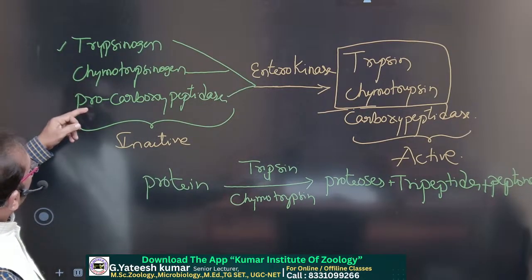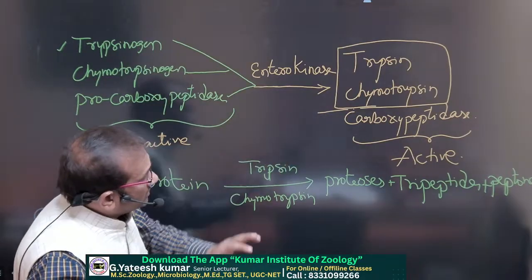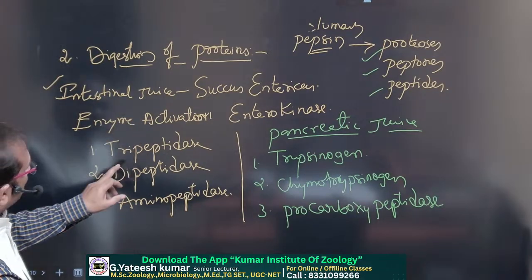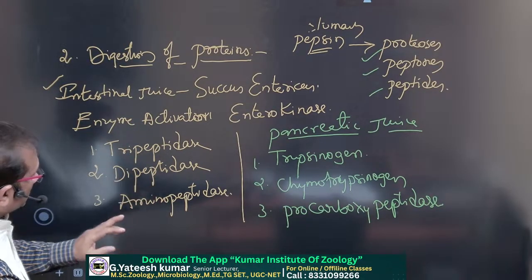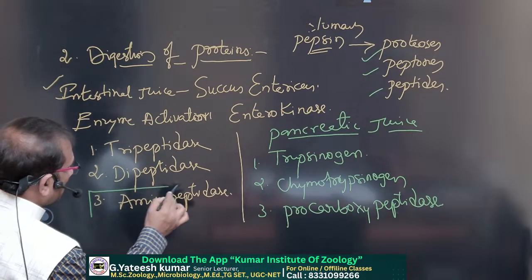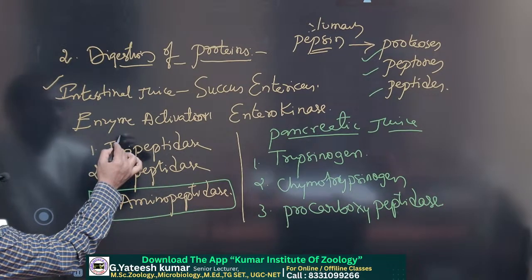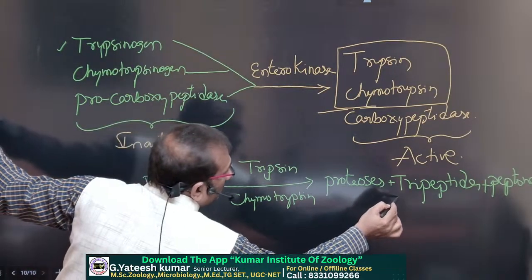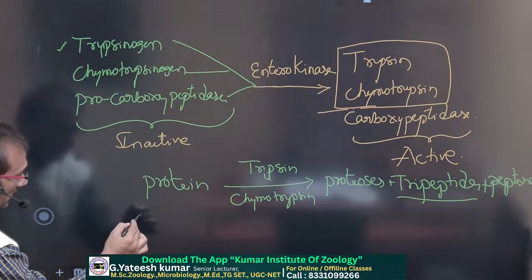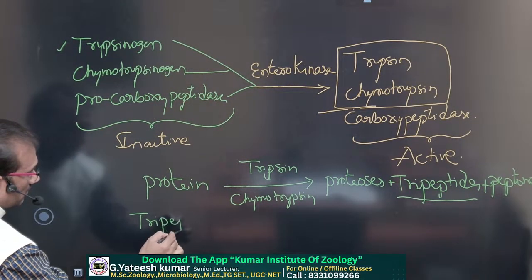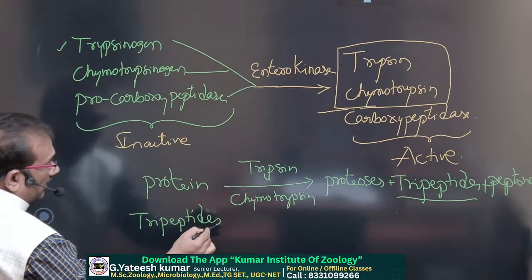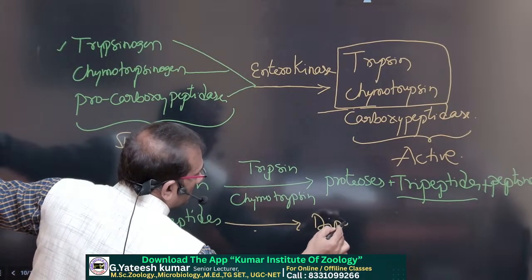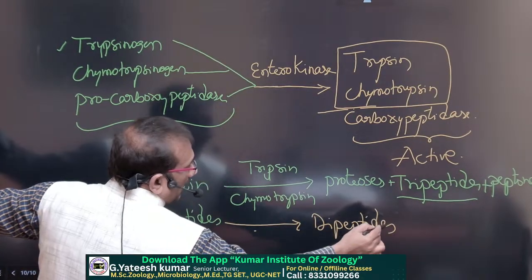Now coming to carboxypeptidase, and in the small intestine, the succus entericus contains tripeptidase, dipeptidase, and aminopeptidase also. So remember this one. First, tripeptidase. Whatever tripeptides are created, they are converted into dipeptides and amino acids.